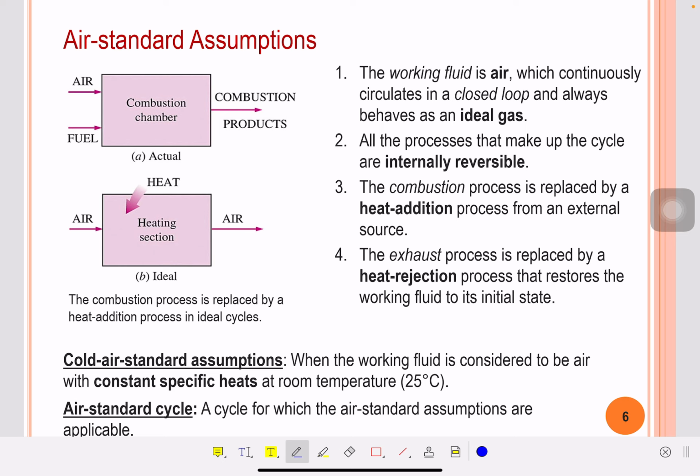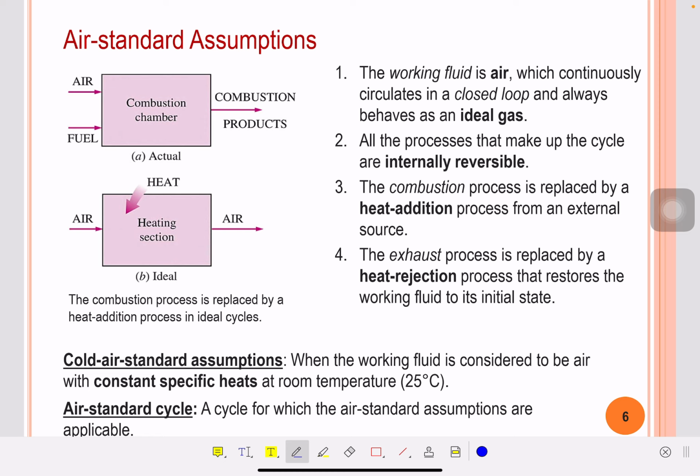I'm going to explain this by using the illustration which is given on the left side of these assumptions. Number four, the exhaust process is replaced by a heat rejection process that restores the working fluid to its initial state. So these are the four main assumptions. Number one, we will assume that the working fluid is air. Number two, processes are internally reversible. Combustion process will be replaced by heat addition process, and exhaust process will be replaced by heat rejection process.